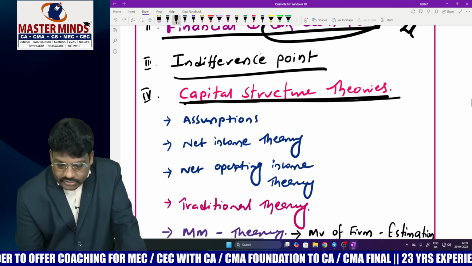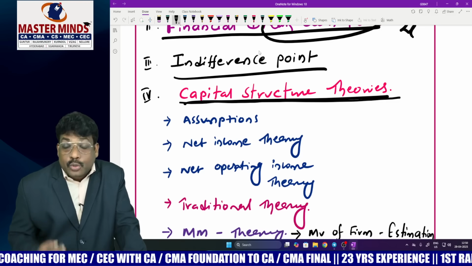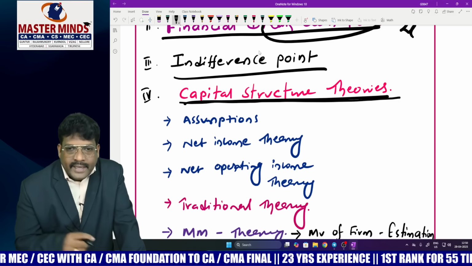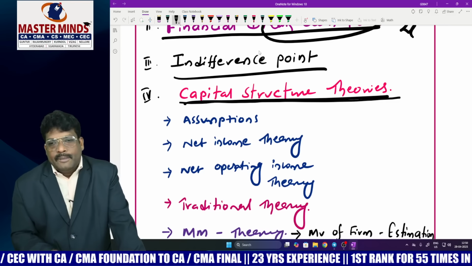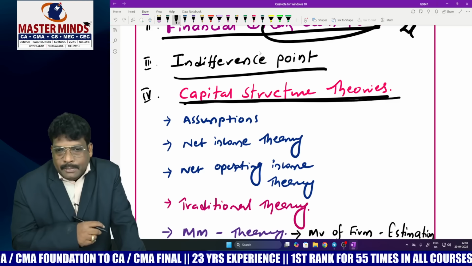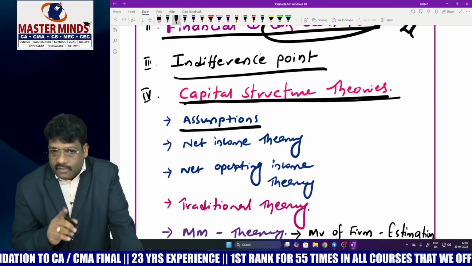Thereafter, capital structure theories. The capital structure theories are fundamental guidelines which support us in determining an optimum capital structure. In order to identify whether a capital structure is optimum, we will examine it from the viewpoint of multiple theories. First of all, before going to these theories, learn all the assumptions of all the theories.